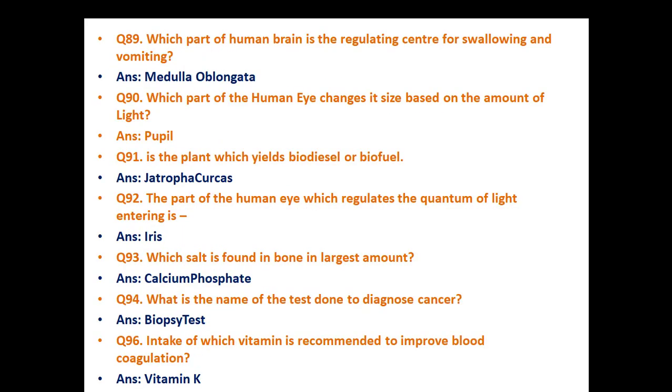Which part of human brain is the regulating center for swallowing and vomiting? Medulla oblongata. Which part of the human eye changes its size based on the amount of light? Pupil. Which is the plant which yields biodiesel or biofuel?